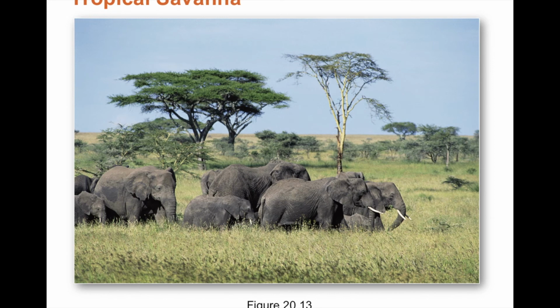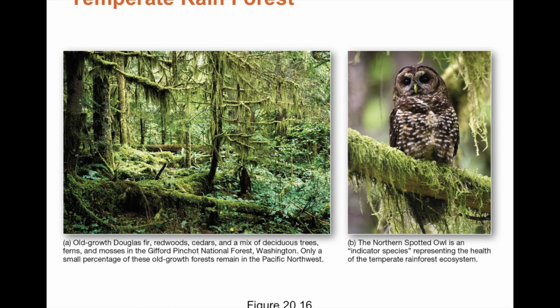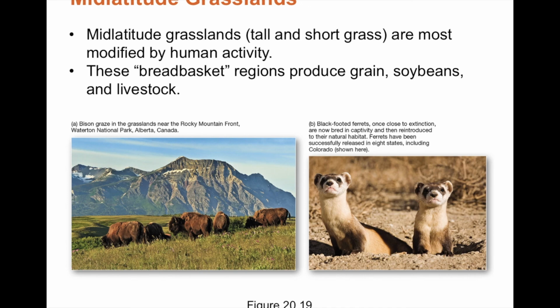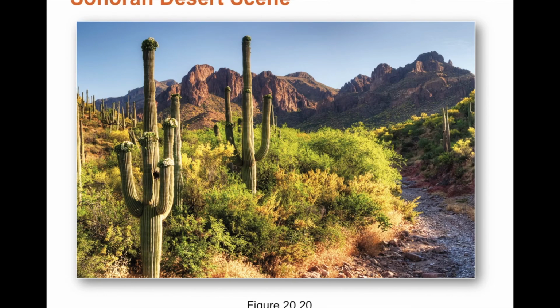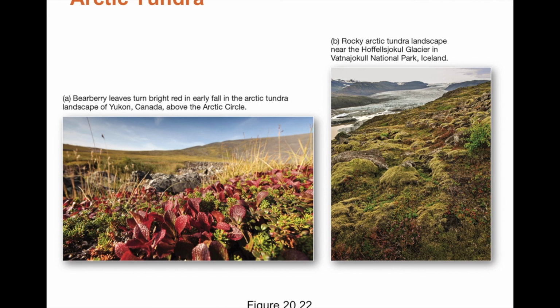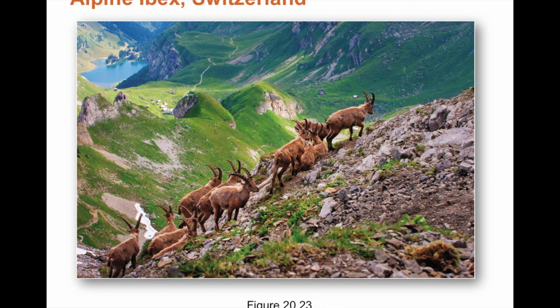So to end our time together of these guided PowerPoints, I'm just going to show you some pictures of different biomes. Here's a picture of the tropical savanna, the temperate rainforest, mid-latitude grasslands, beautiful picture of the Sonoran Desert, the Arctic tundra, and a beautiful picture of an alpine mountain lake.